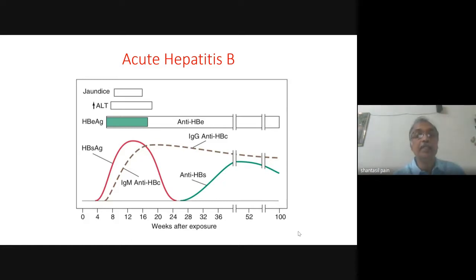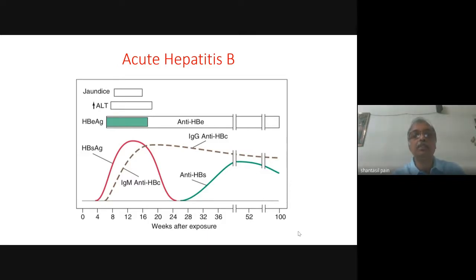Now, the presence of IgM anti-HBc therefore denotes acute infection, whereas absence of IgM anti-HBc and presence of IgG anti-HBc denotes infection sometime in the past. So, a patient who is HBsAg positive but the duration of infection is unknown, testing for IgM anti-HBc and IgG anti-HBc is helpful in determining whether it is an acute infection or a past infection.